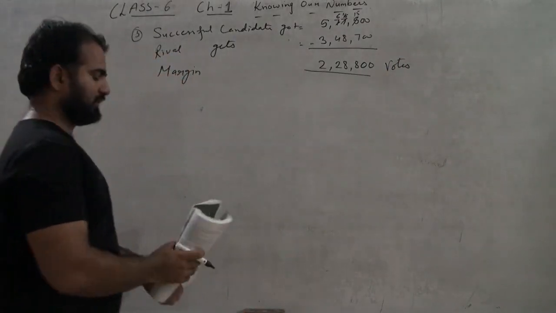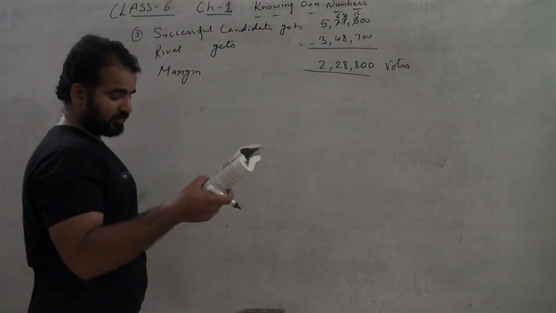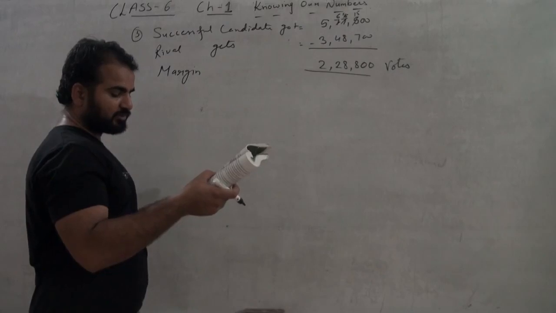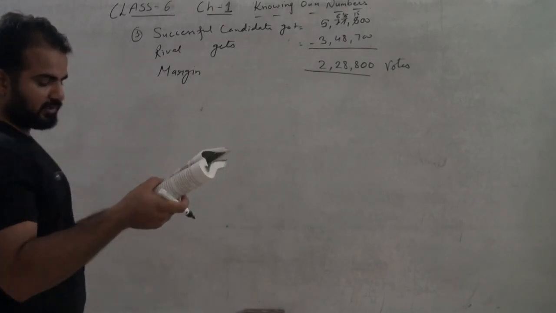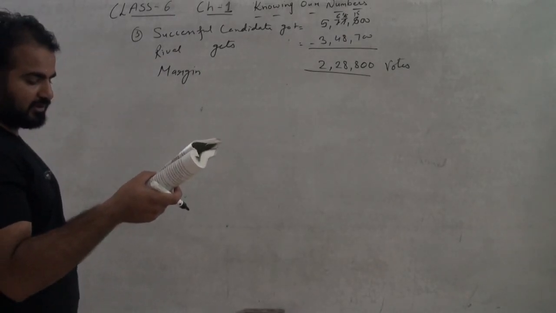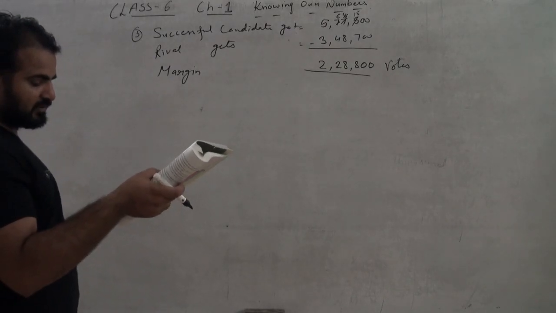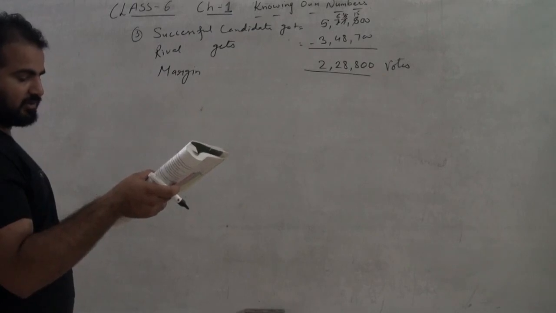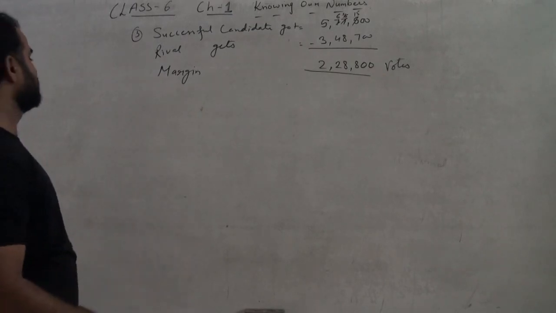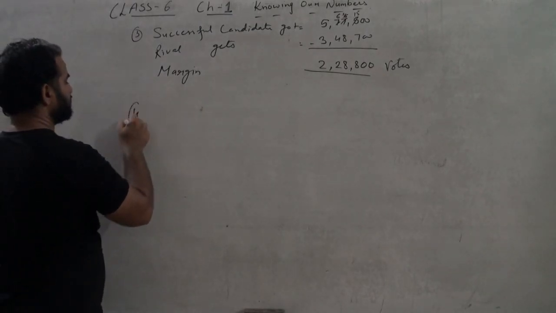Okay. Next, Kirti bookstore sold books worth rupees 2,85,890 in the first week and worth rupees 4,768 in the second week. How much was the total sale? So question number 4.